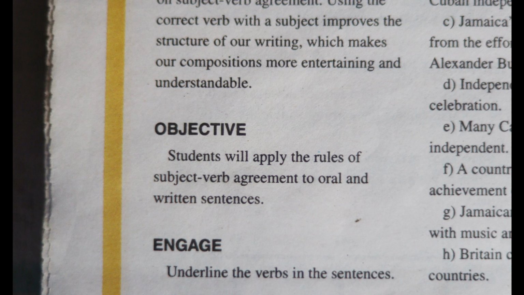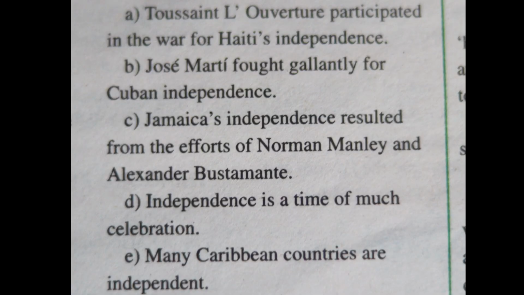Engage: underline the verbs in the sentences. A. Toussaint Louverture participated in the war for Haiti's independence. Verb there, participated. B. Jose Marti fought gallantly for Cuban independence. Verb, fought, past tense of fight. C. Jamaica's independence resulted from the efforts of Norman Manley and Alexander Bustamante. Verb in this sentence would be resulted, the past tense of result.